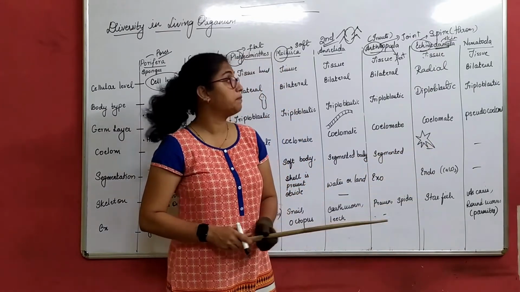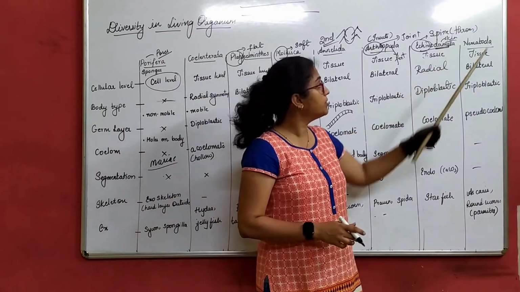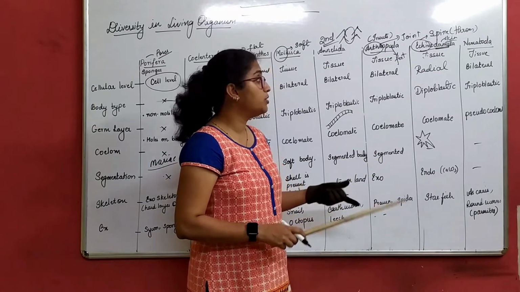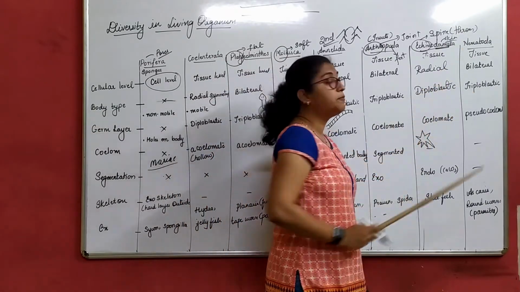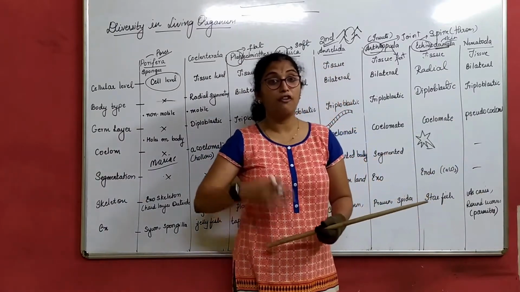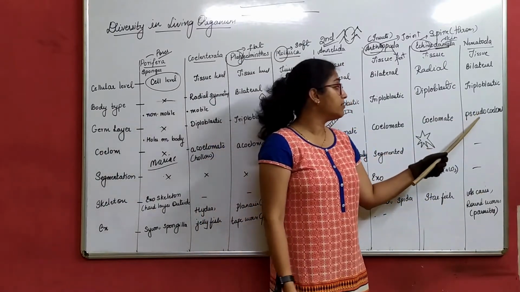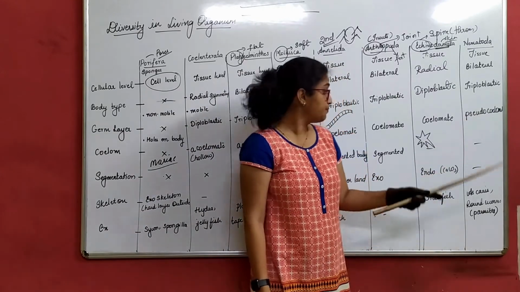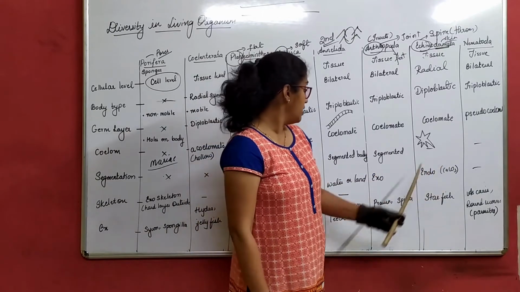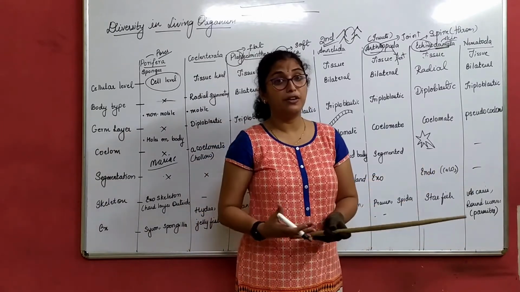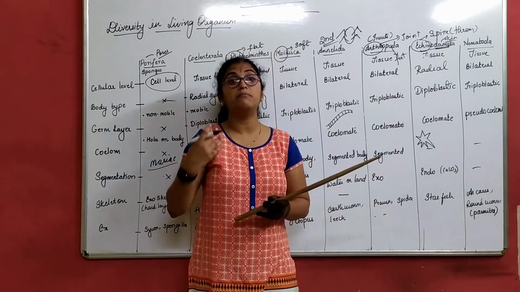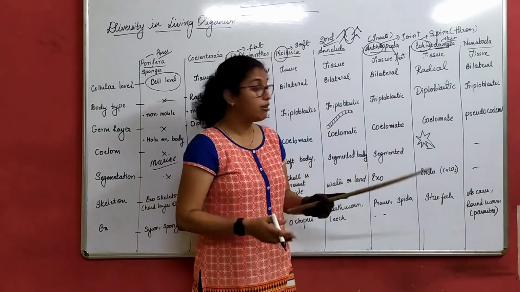These are the examples. Next we will move to the Nematoda. So Nematoda also comes under tissue level, bilateral, triploblastic, but it has a false coelom kind of cavity in it. That is why it is called pseudocoelomate. Now, there are no particular segments present in this, nor a type of skeleton. Again, the muscular system helps in the movement of these organisms.